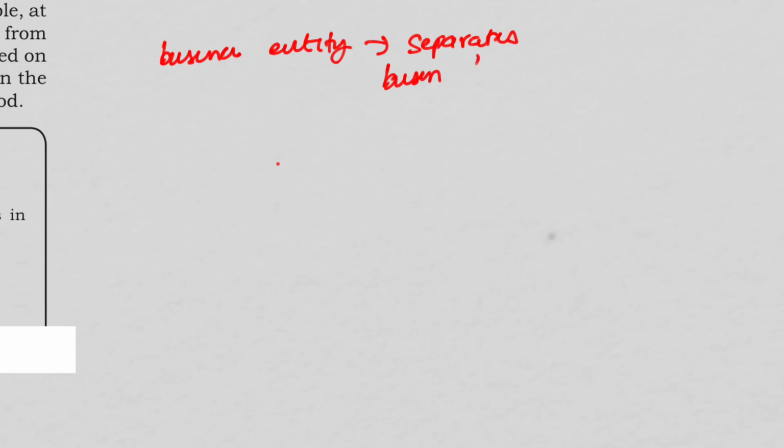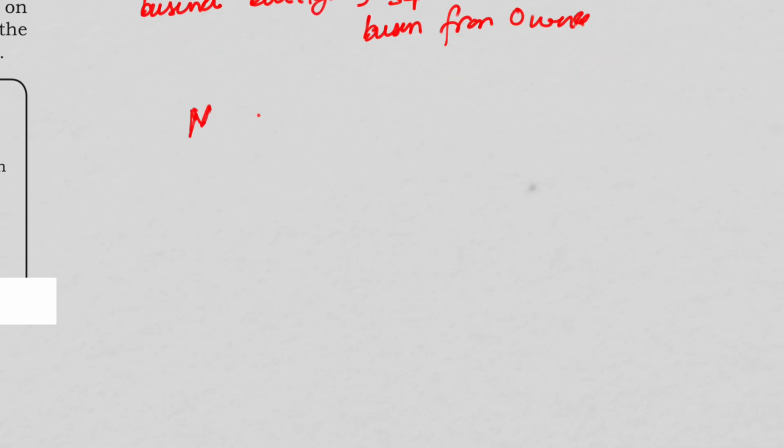Okay, so let us connect everything that we have studied till now. First of all, we studied the business entity concept, in which we understood that it separates the business from the owner. We also discussed the money measurement concept.